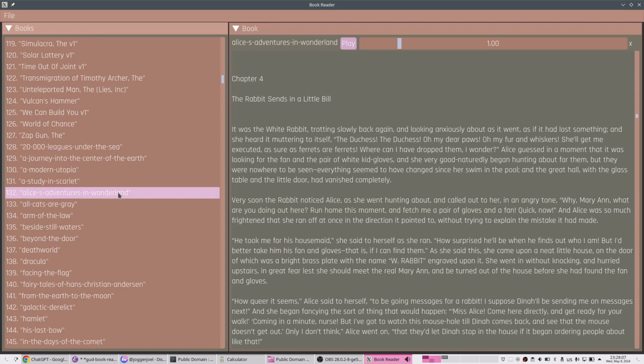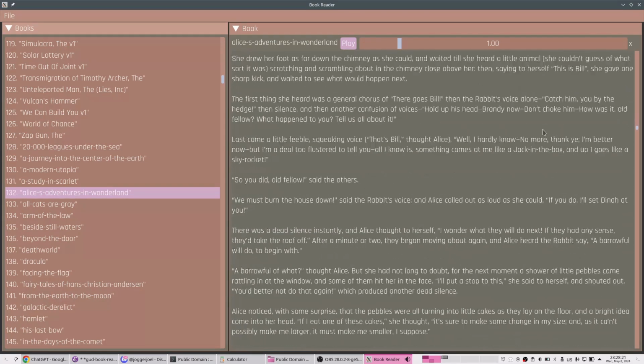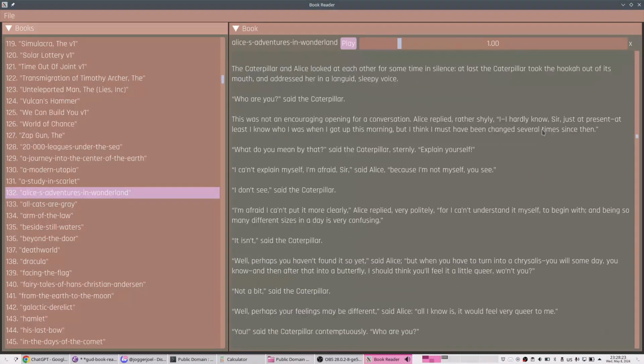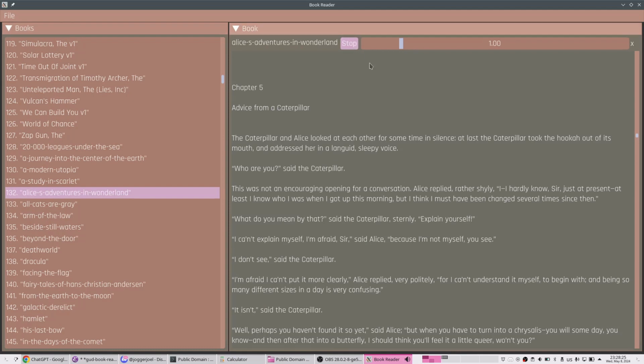So these are the books. I'm going to demo a public domain book. There is Alice's Adventures in Wonderland, and it's open on chapter 4, and you can scroll to any chapter, like 5, and just start playing.